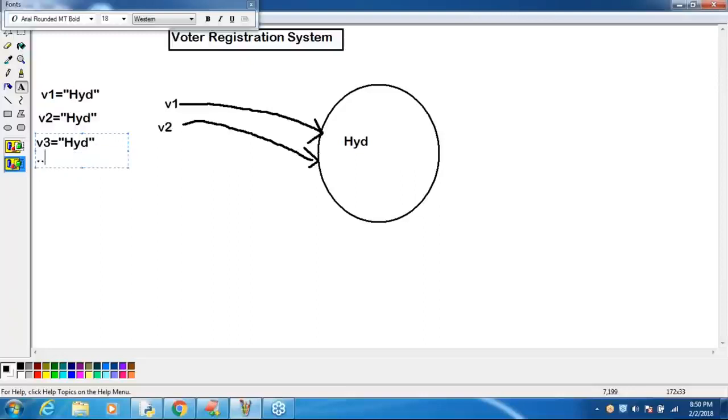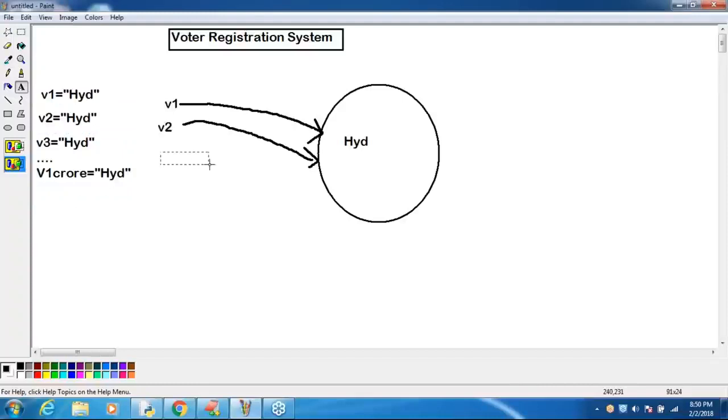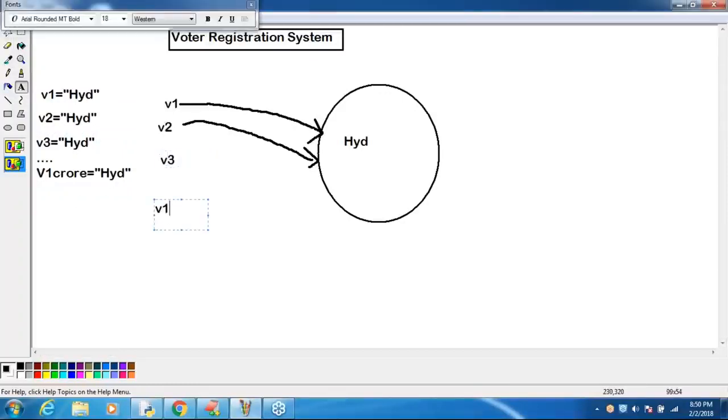The 1 crore-th voter came. His city name is also Hyderabad only, right?